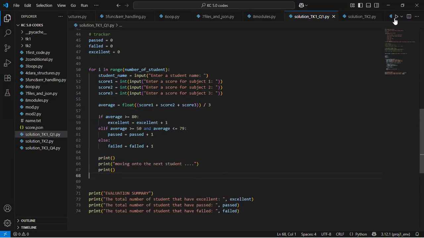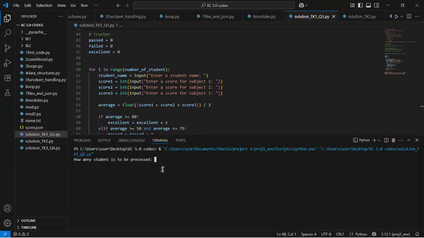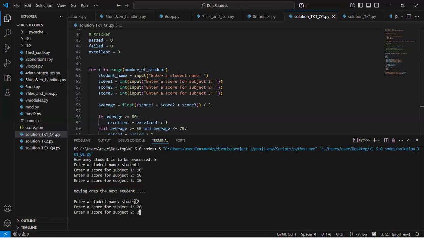Right, so let's run again. And we have 5 students to process. So I have student 1, and for student 1, I'll have 10 for the scores. And then it says moving on to the next student, and it is more readable now, right? And then I have student 2, and then 20, 20, 20.